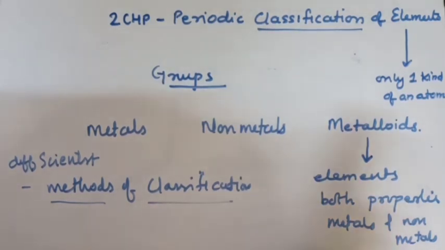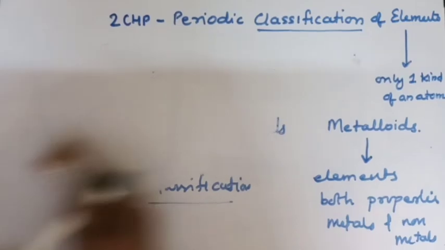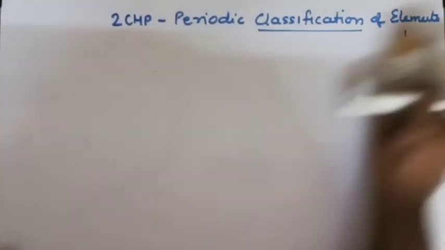Among those, we'll be learning about the first scientist who classified these elements, and the name of the scientist was Dobereiner.